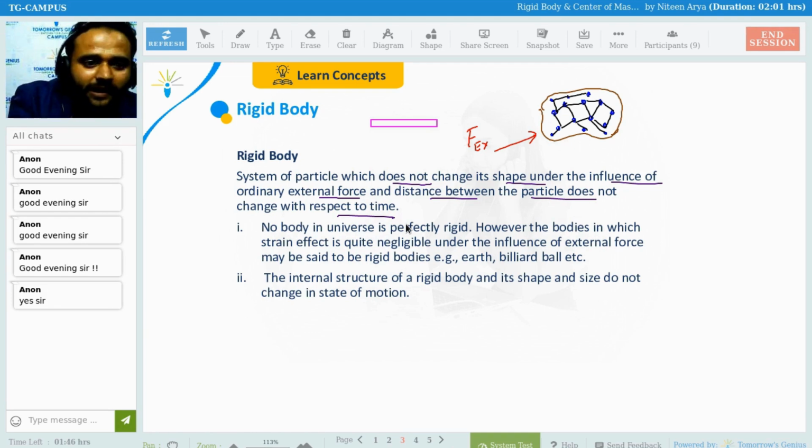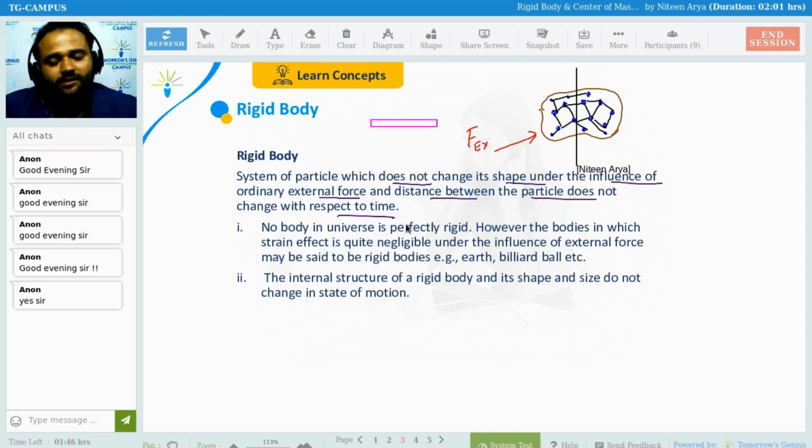If I apply a force on this particular stone, obviously it is not going to change its shape, nor displace, so it is going to roll, or rotate. Hypothetically, there is an axis for all rigid bodies.